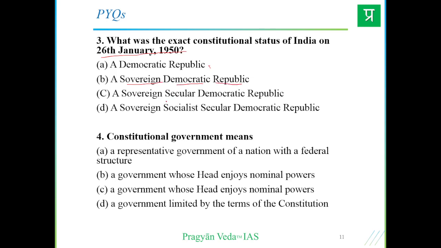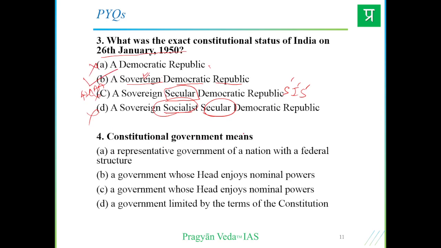A sovereign secular doesn't come because we remember the 42nd Constitutional Amendment Act inserted secular; we discussed CISP: secular, integrity and social. So this is not correct. Sovereign socialist also not correct. Secular also not correct. So a democratic republic, yes, it was democratic, but also sovereign. Sovereignty of any state is always entailed. So the answer is B. We'll go with the broadest answer, which is B.